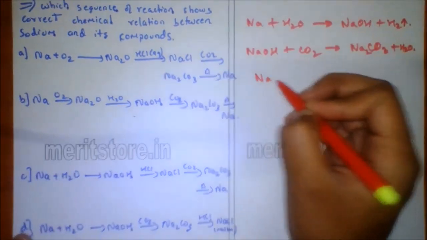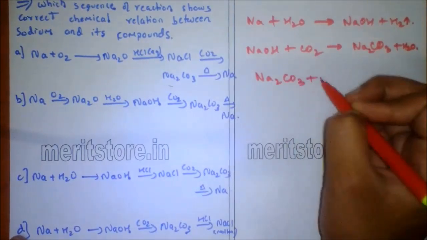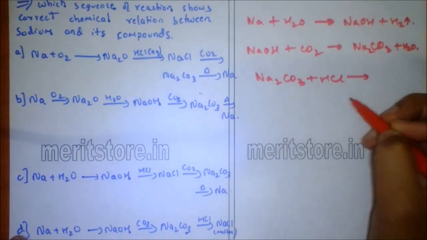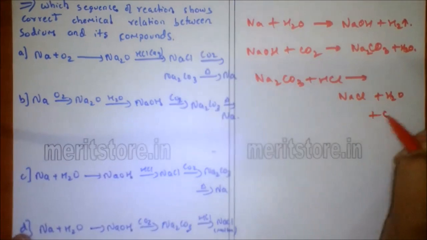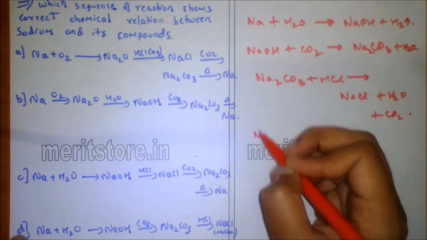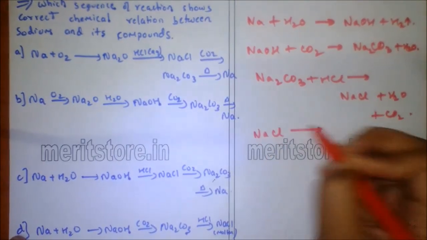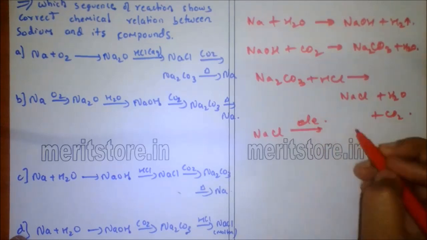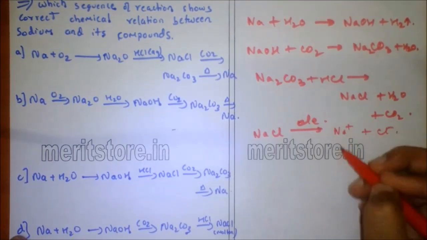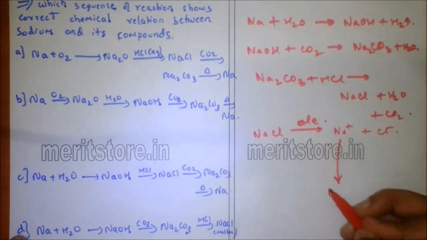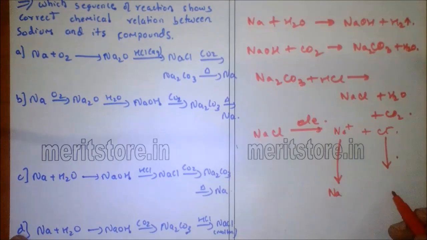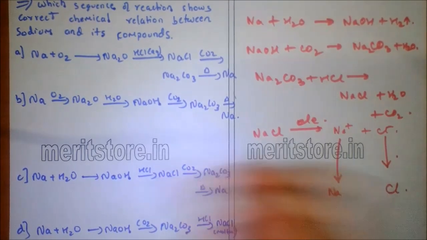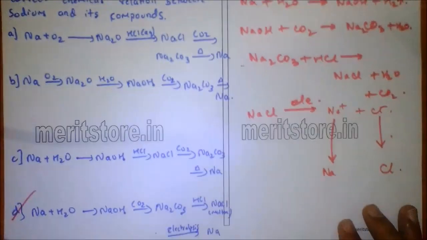And when Na2CO3, which is a base, reacts with HCl, there is formation of salt plus water plus release of carbon dioxide. When molten NaCl undergoes electrolysis, there is formation of sodium ions plus chloride ions. Sodium accepts an electron to form sodium metal. Chloride loses an electron to form chlorine. So option D is the correct answer.